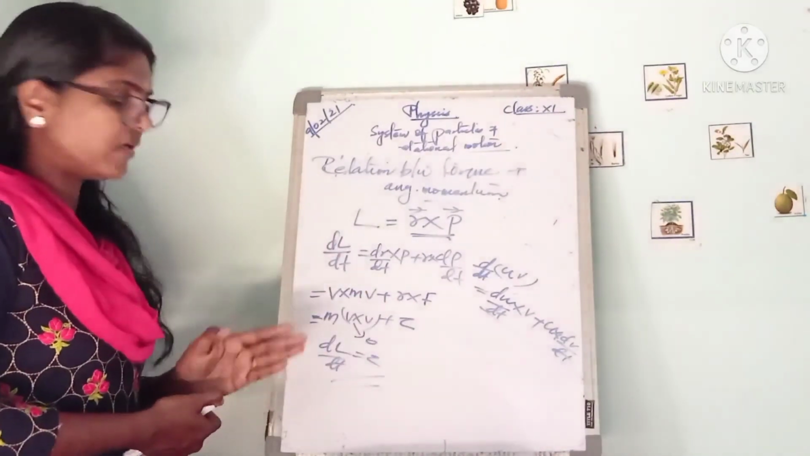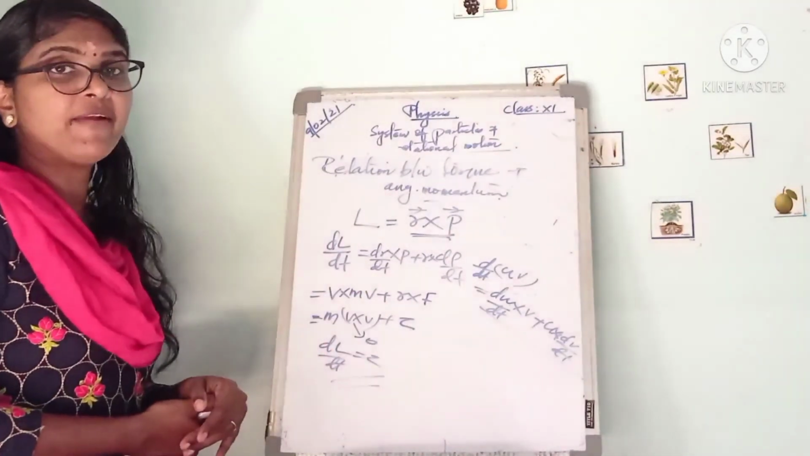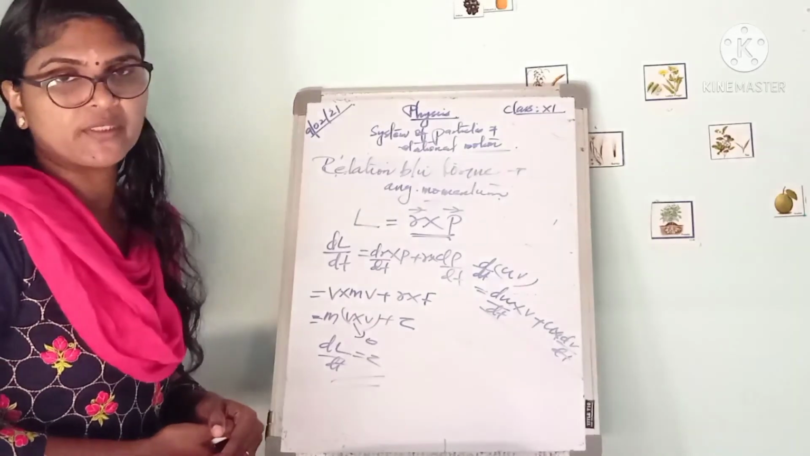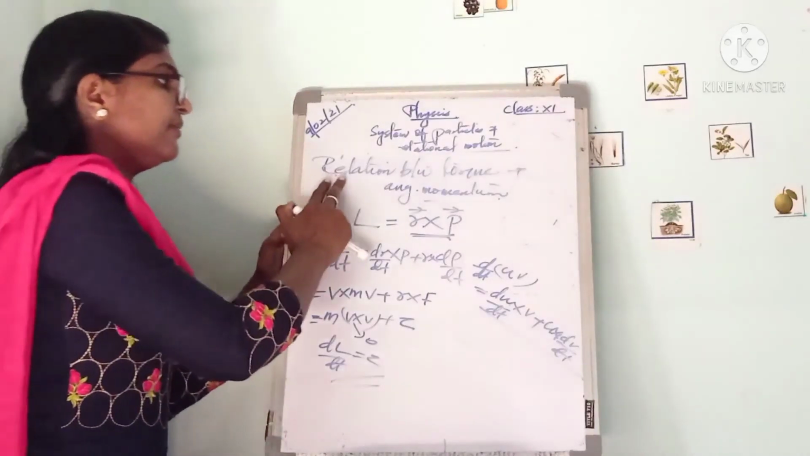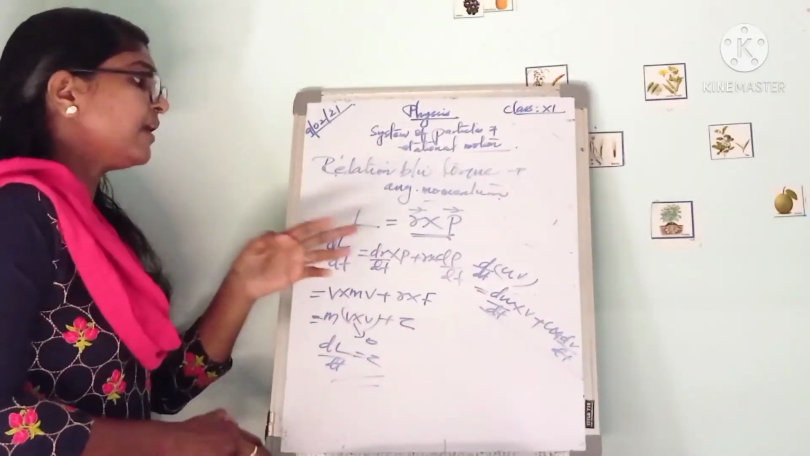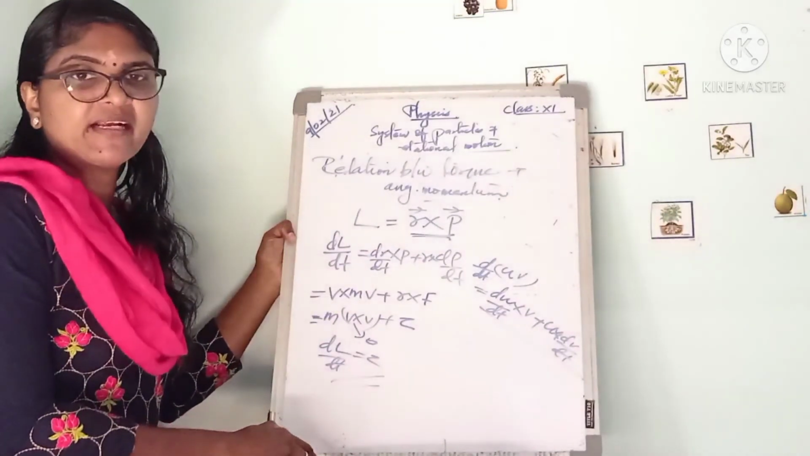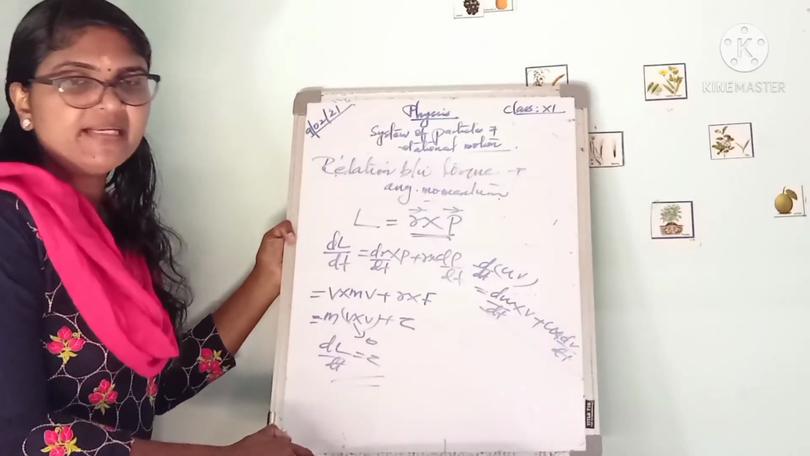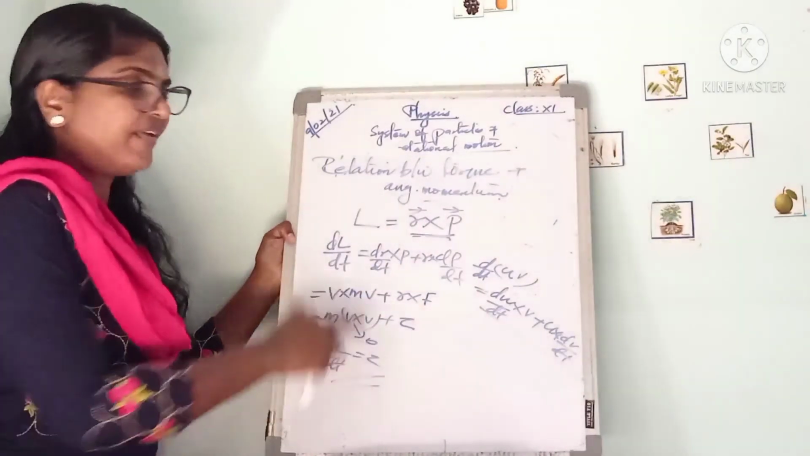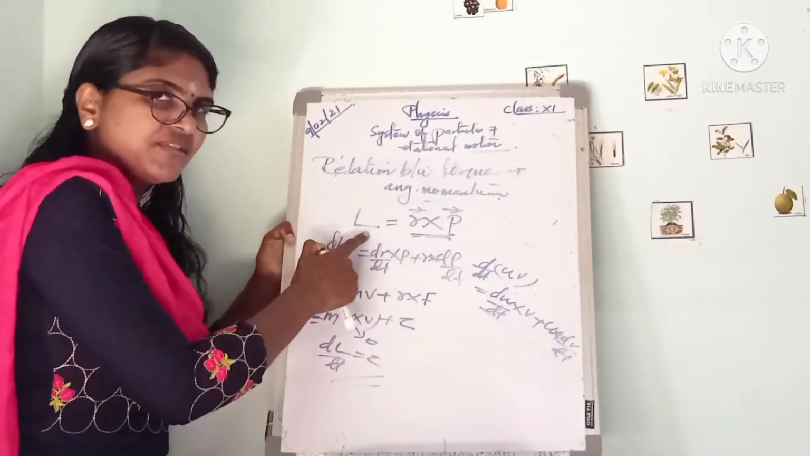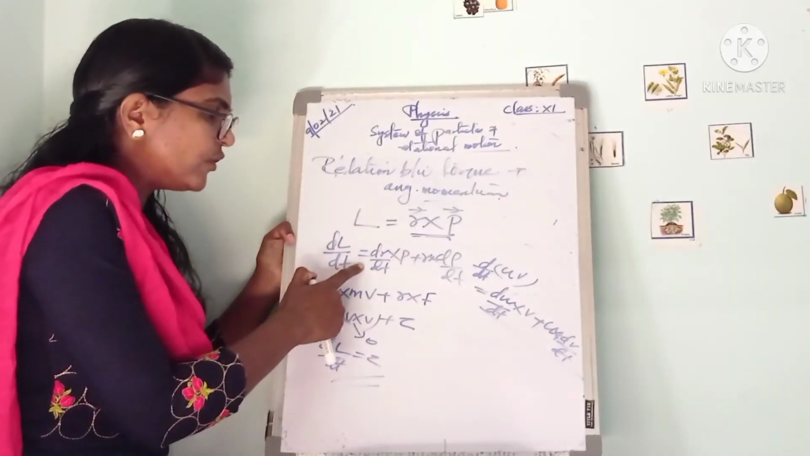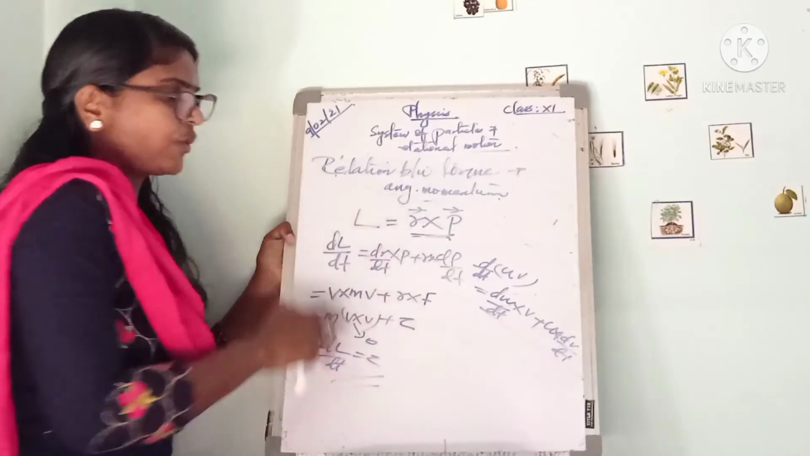This is also very important. The rate of change of angular momentum is equal to the torque. I am repeating here. The angular momentum L can be written as R cross P. Then we can differentiate it with respect to time. So dL by dt is equal to d by dt of R cross P.